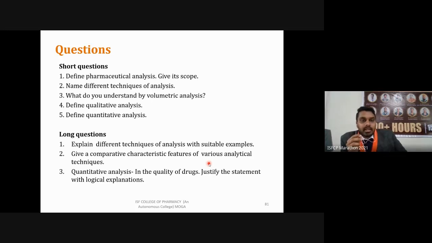Then there were instrumental methods. In instrumental methods, we were using different instruments like UV, then IR, NMR, where we use different wavelengths. Then chromatographic methods like HPLC, GC. These are based on different principles, and these methods are highly selective, sensitive, and give highly accurate readings.